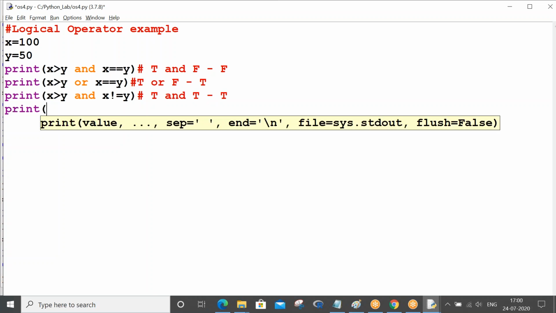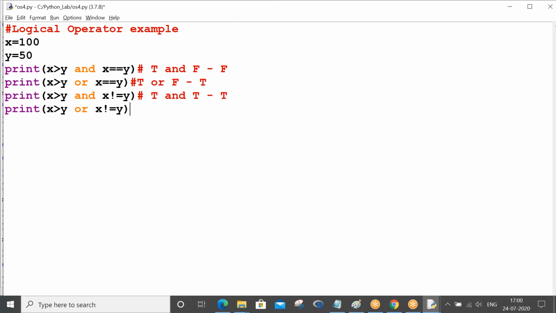And if I am applying the same with or, when true and true is true, obviously true or true is also true. Fine. So likewise, you can apply it for all the possibilities here. At the end of the day, the concept remains on the basis of the truth table. Fine. So this is what AND and OR do for us.